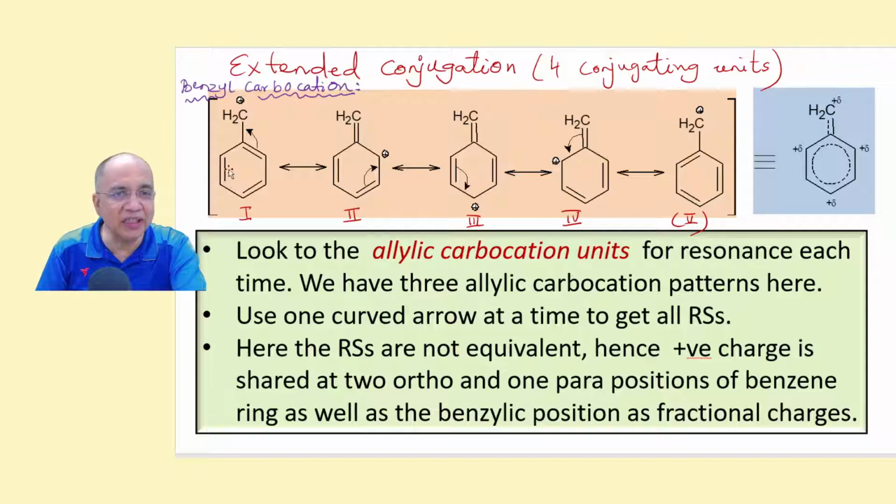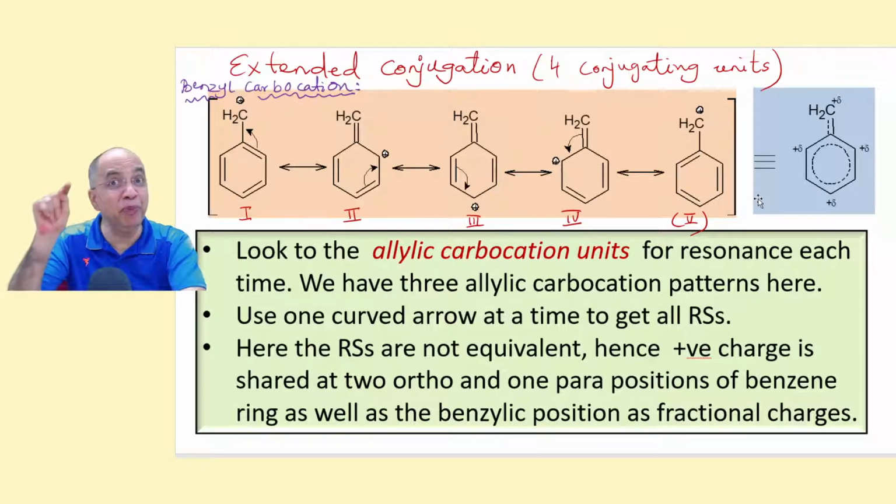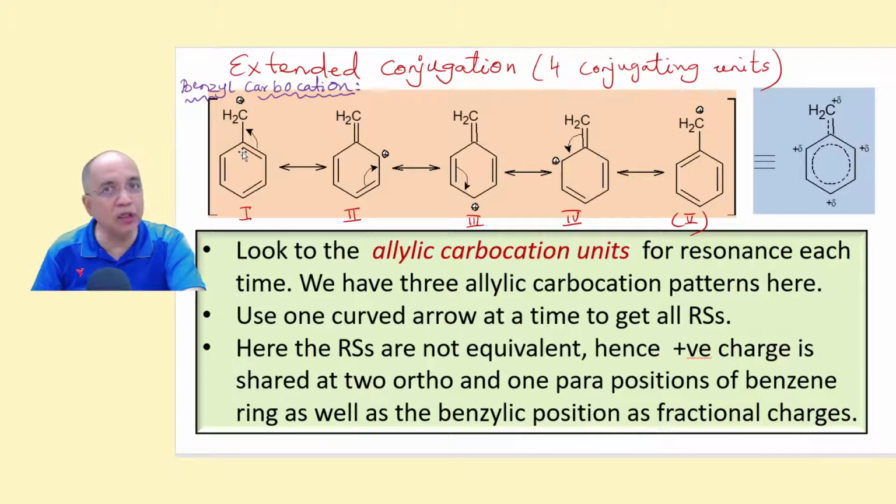Only difference is that these pi bonds are in these locations and here the pi bonds are in the alternate locations. But these are the two RSs for benzene ring, not for the benzyl carbocation. So we had 4 conjugating units, a positive charge, and 3 pi bonds.